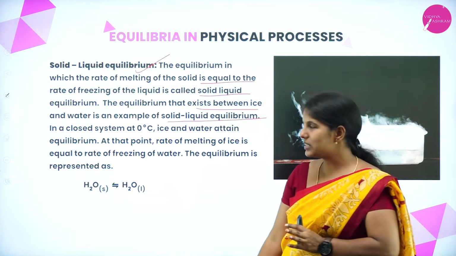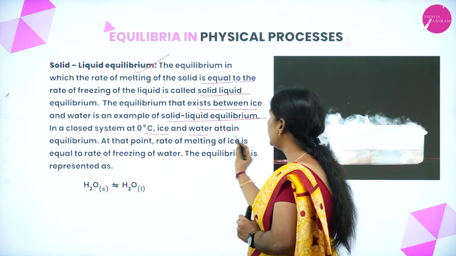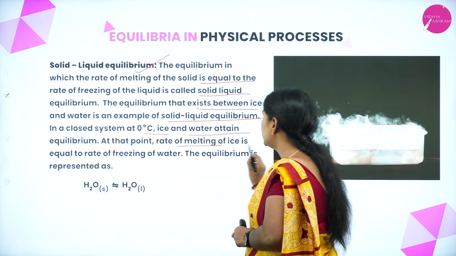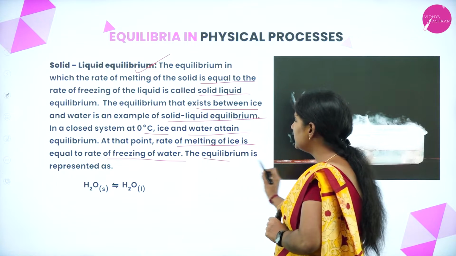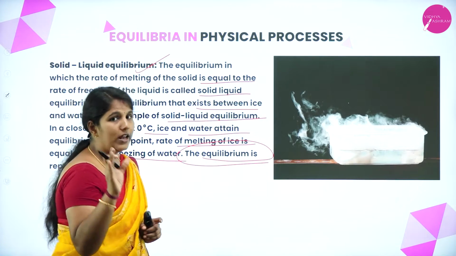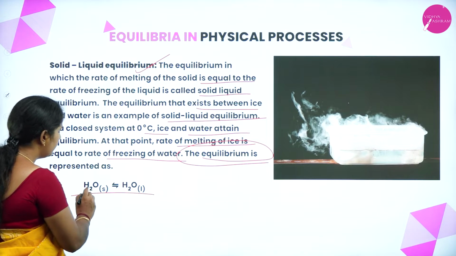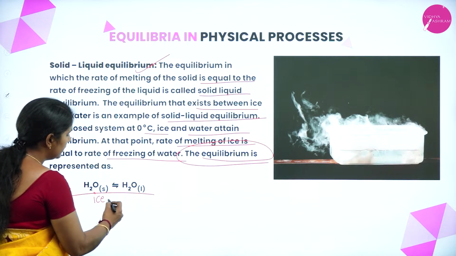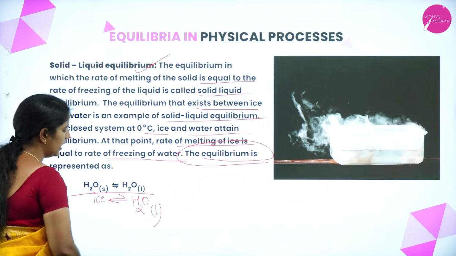In a closed system, if you take ice at 0 degrees Celsius and water, which attain equilibrium, at that point the rate of melting of ice is equal to the rate of freezing of water. This is known as equilibrium, and we call it solid-liquid equilibrium. This equilibrium can be represented as water in the solid state, that is nothing but ice, attaining an equilibrium with water, which is a liquid.